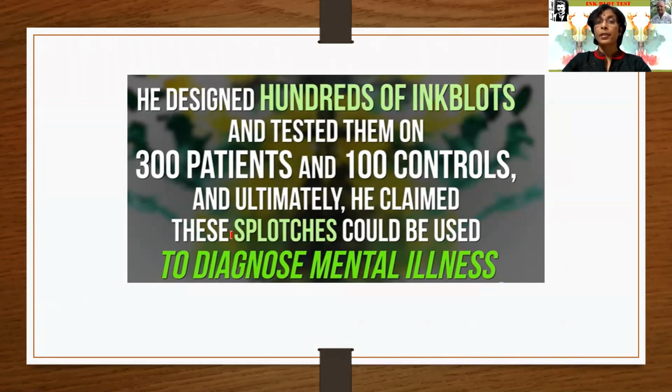It means he experimented with a lot of people, with a lot of psychiatrists, psychologists, or those who are interested in psychological studies. So 300 patients and 100 controls, and from the output he structured the 10 cards.